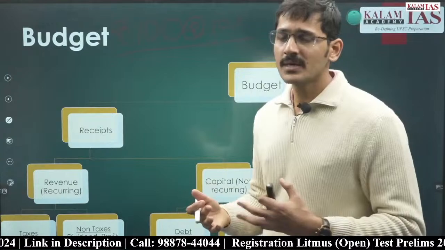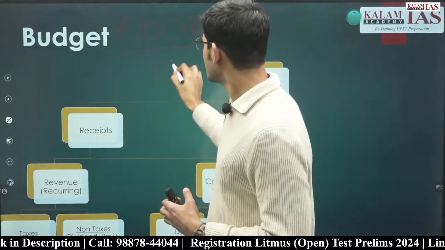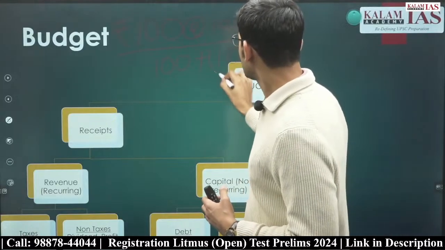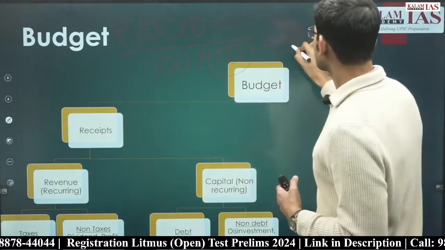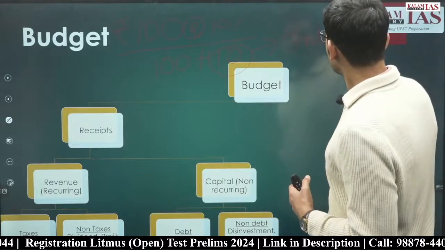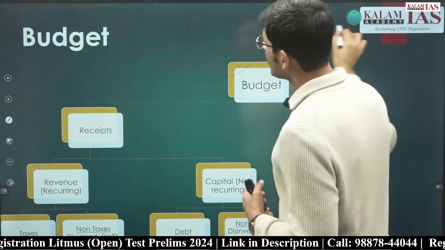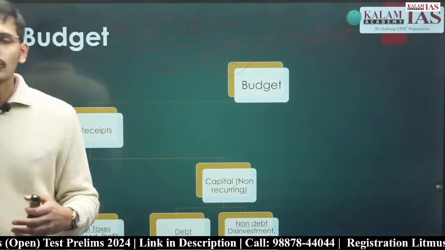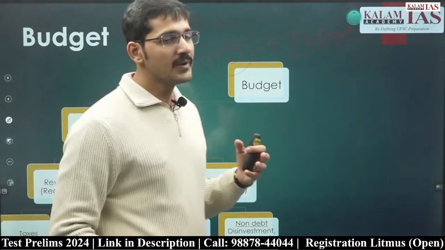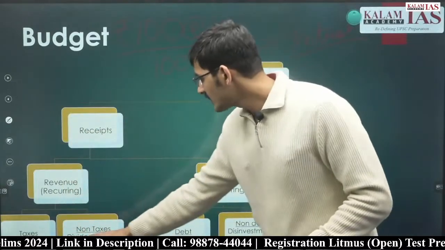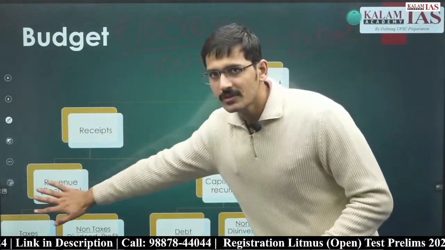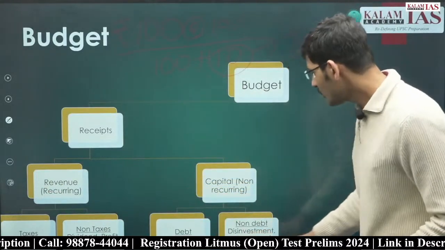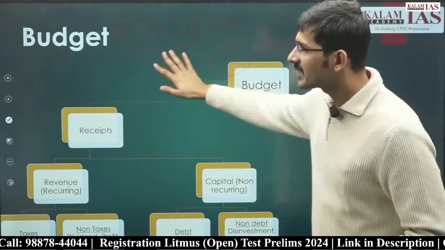How much money will I pay? I will pay 110 rupees. 100 rupees is principal and 10 rupees is interest. Now, we have seen that the interest that the government of India earns on the loan that it has given becomes part of revenue receipts. Interest on loan is part of revenue receipts. But the principal, the recovery of loan, is part of capital receipts.